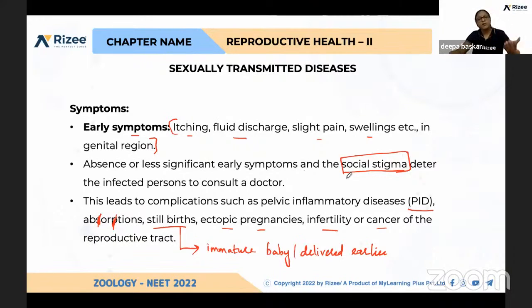Persons who have multiple sex partners, if they have HIV symptoms, they become lean, and often get cold and fever due to the defective immune system. These viruses interfere with the immune system of the infected person. Even after knowing the symptoms very well, they won't consult a doctor, and because of that, the spreading of diseases will also be more.